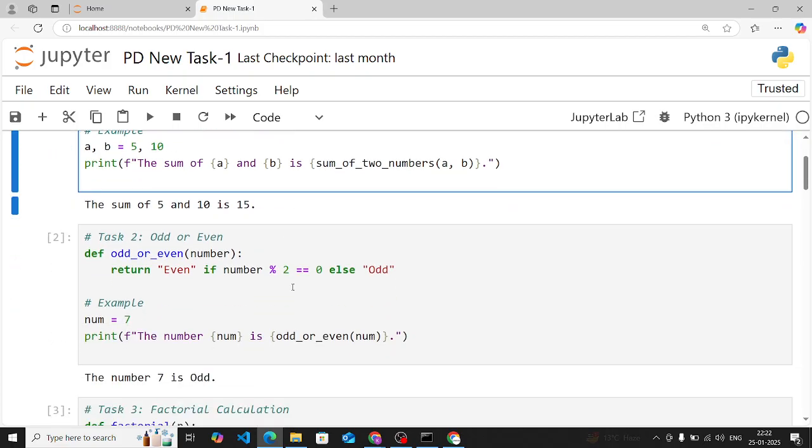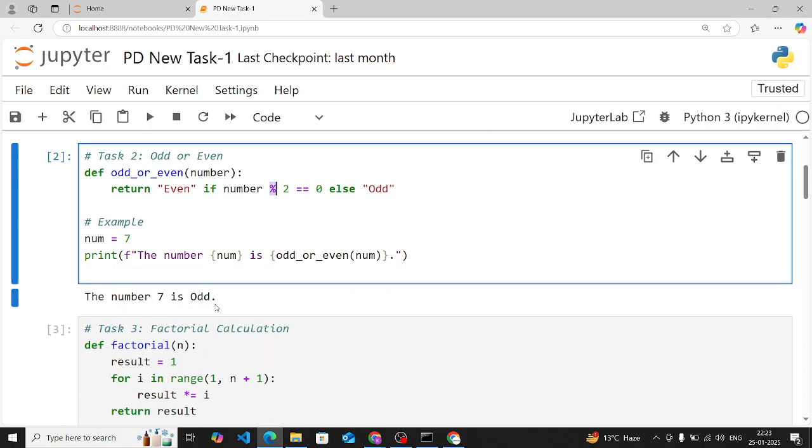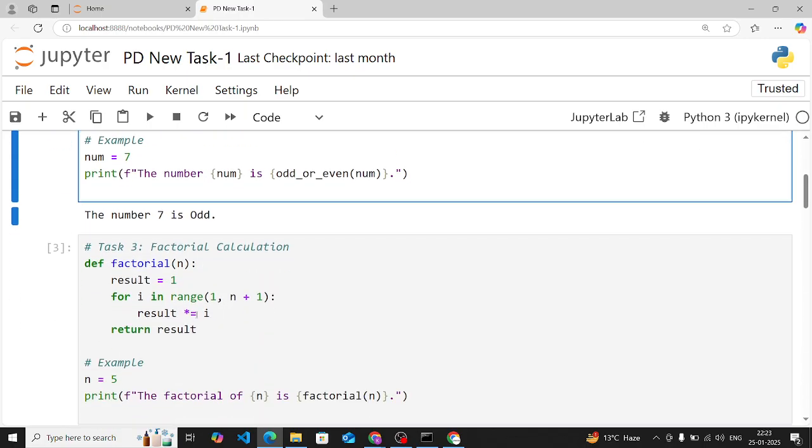Now Task 2 is odd or even. This will check if a number is odd or even. You have to use the modulus operator to see if there's a remainder when dividing the number by 2. If the remainder is 0, it's even, otherwise it's odd. This is your example: 7 is odd. Now Task 3 is factorial calculation.